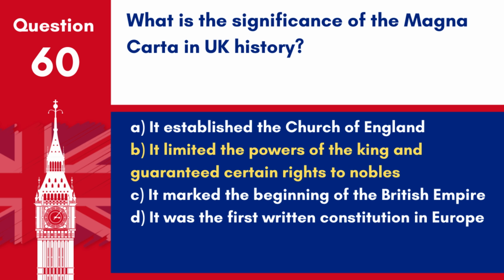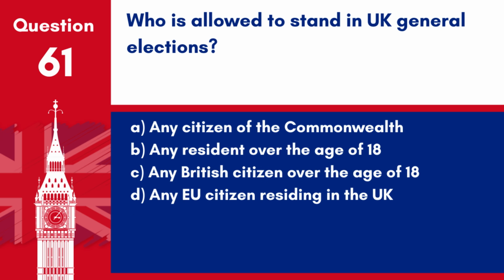Answer: B. It limited the powers of the king and guaranteed certain rights to nobles. The Magna Carta, signed in 1215, is significant for its role in limiting royal authority and laying the groundwork for modern democracy. Question 61. Who is allowed to stand in UK general elections? A. Any citizen of the Commonwealth. B. Any resident over the age of 18. C. Any British citizen over the age of 18. D. Any EU citizen residing in the UK.